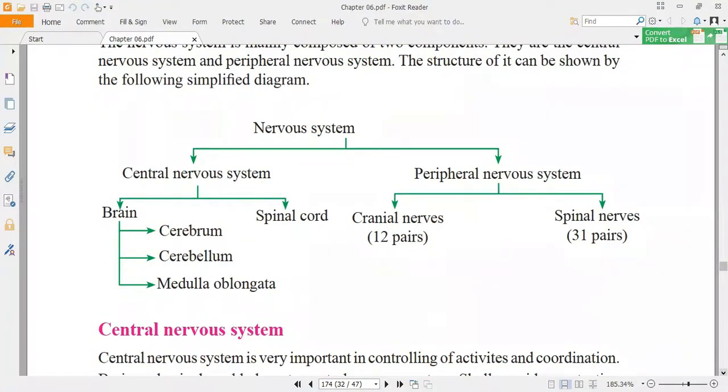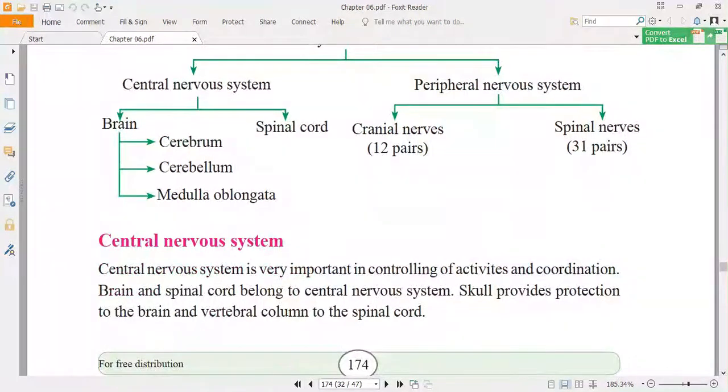And also, in the central nervous system, brain and spinal cord belong to the central nervous system. If we consider the brain, the brain is protected, as it is a very sensitive and important part.